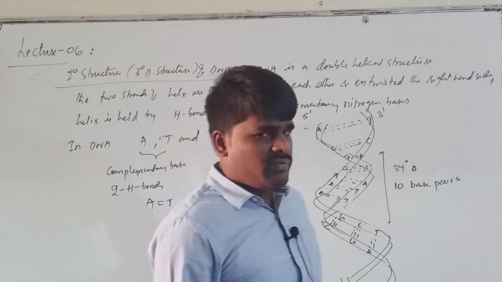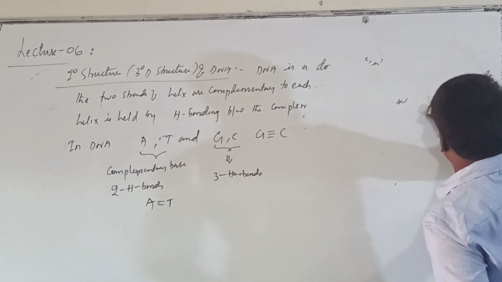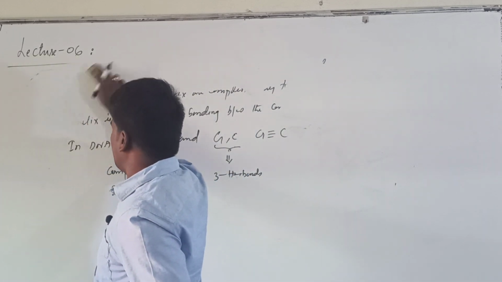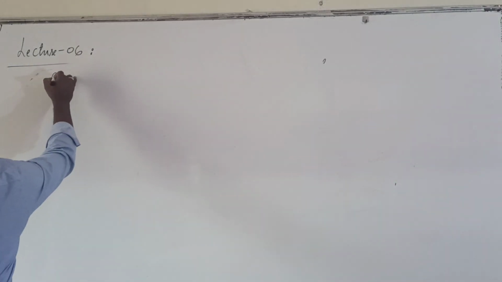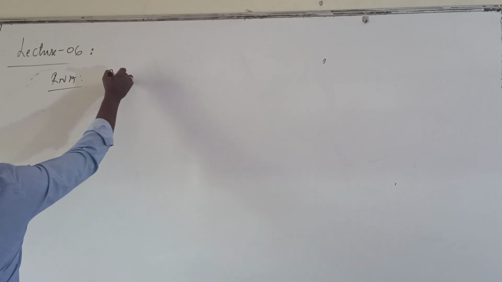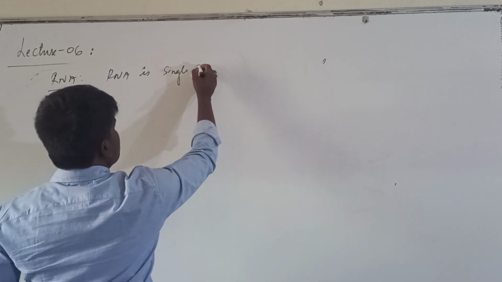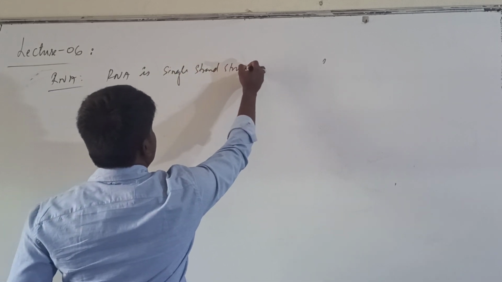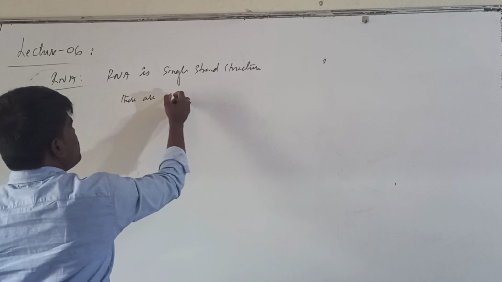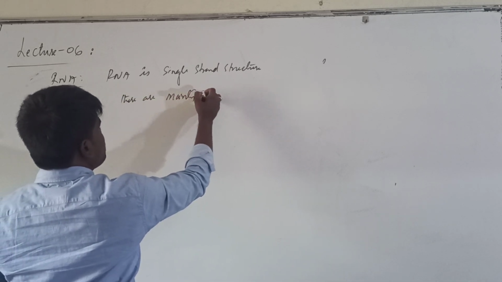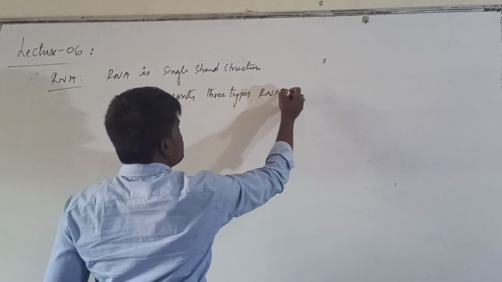If you are talking about the structure of RNA, as I said, RNA is a single strand, so information regarding the primary structure of RNA will be enough. RNA has a single-stranded structure, and there are mainly three types of RNA.